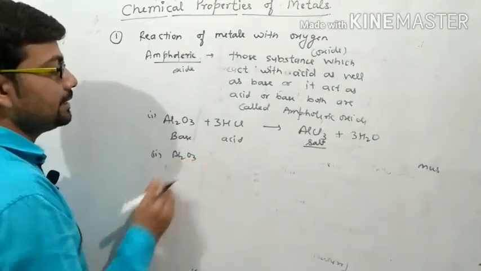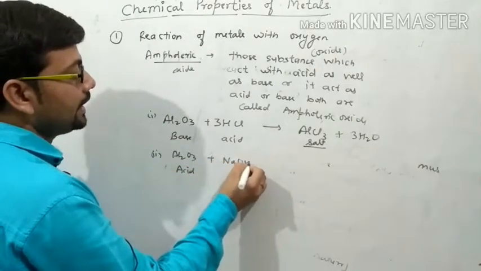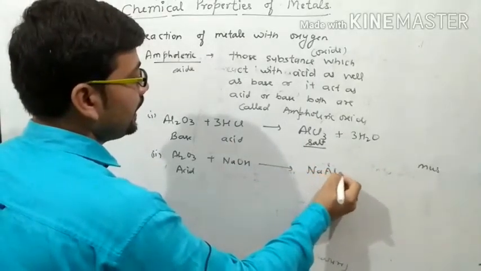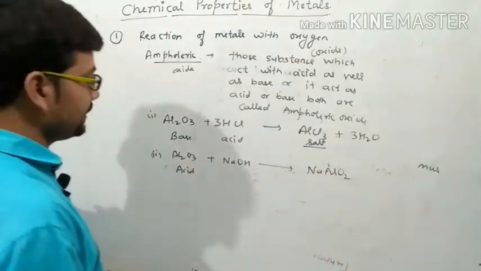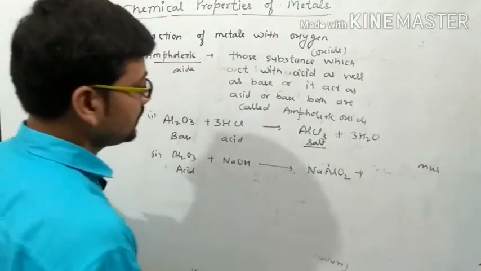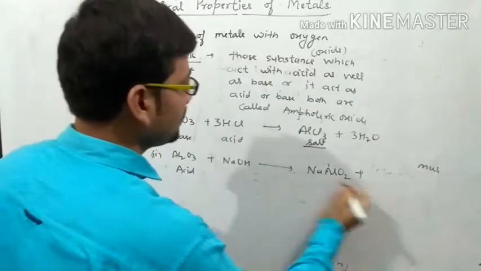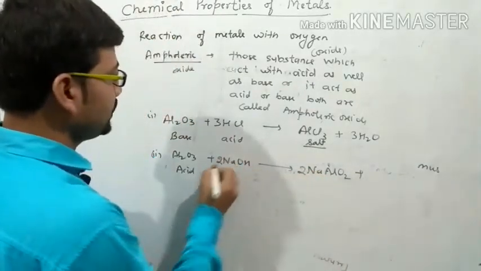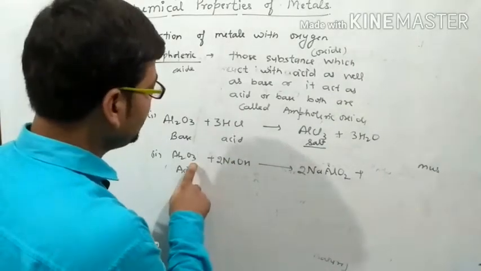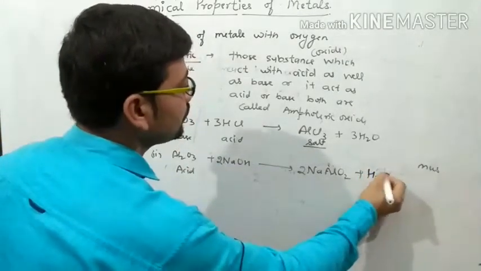When aluminium oxide acts as an acid, then it reacts with a base, NaOH. Then it forms NaAlO2, sodium aluminate, plus water.